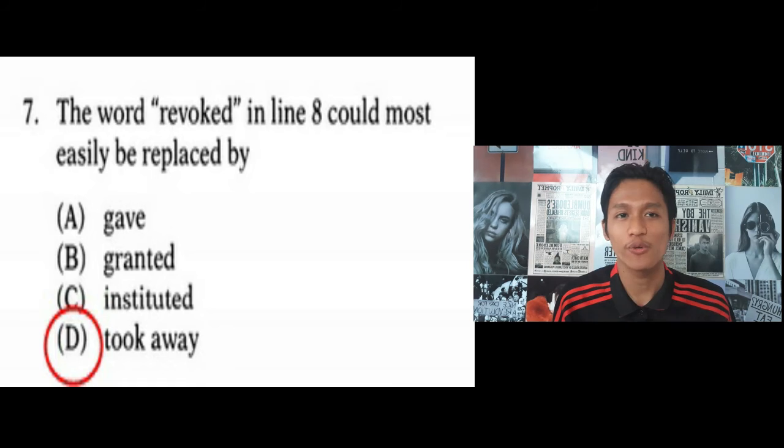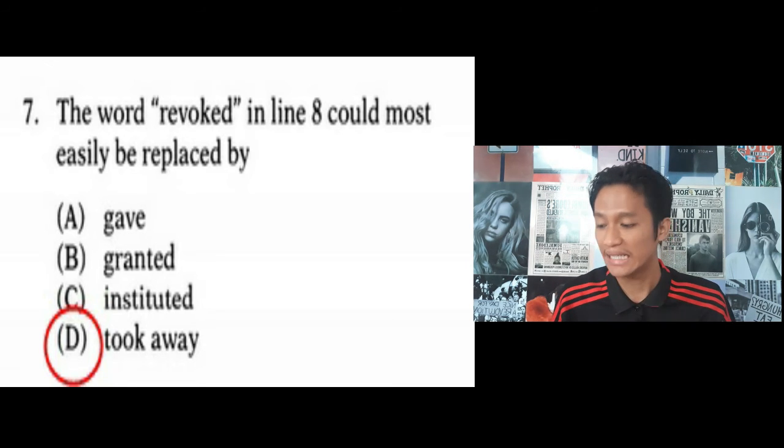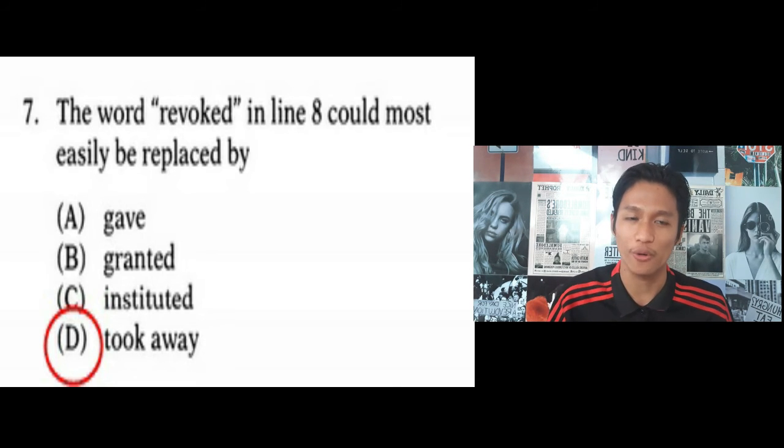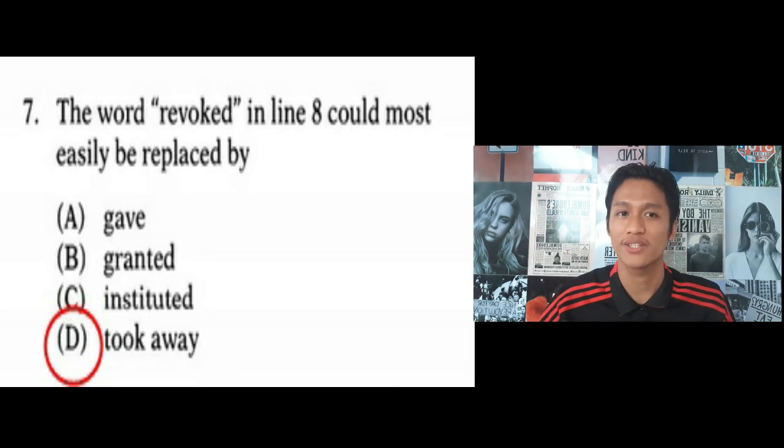And there is D, took away, which is the right answer for this question. Why? Because D, took away, has the closest meaning to "revoke." If we put "took away" in place of "revoke," we will still have the same meaning, the same understanding of that sentence, and that's why D, took away, is the right answer for this question.